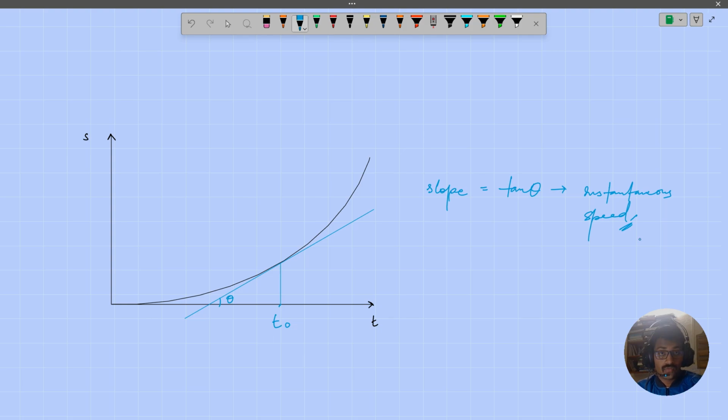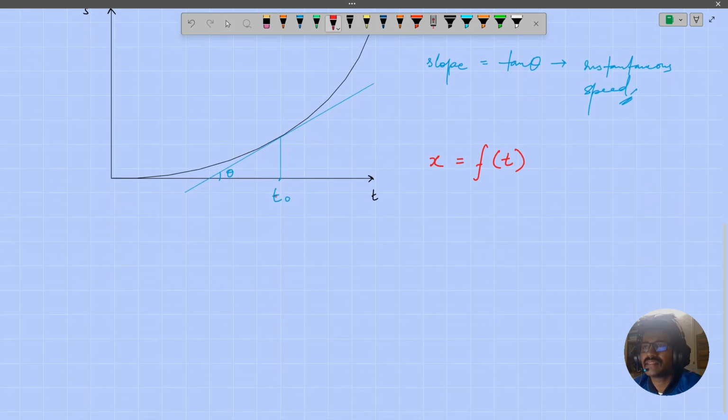Now, for those of you who already know how to differentiate and integrate, you can follow this very simple method of finding the instantaneous velocity. If the position is given as a function of time, it could be any polynomial function or a trigonometric function, anything, right? You could simply differentiate it with respect to time, and the derivative that you obtain is going to be the speed of the particle.